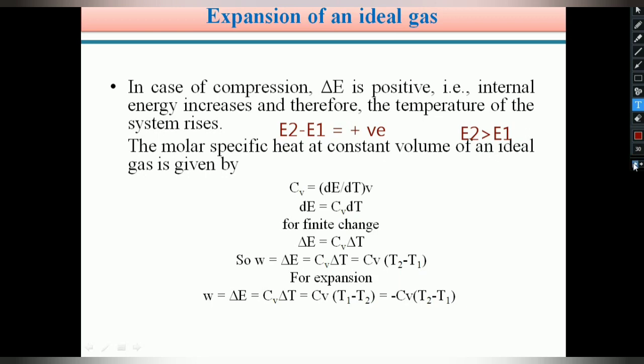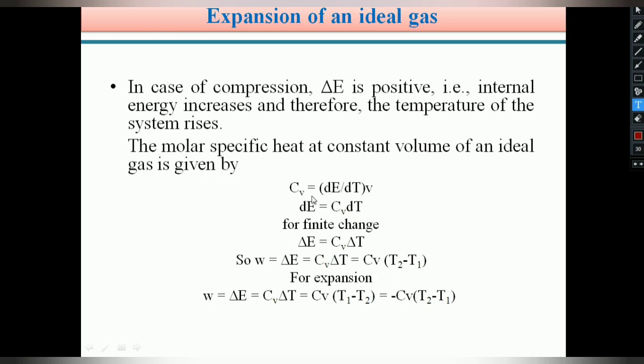Okay. Therefore, students, in adiabatic compression, W, work done on the system, is positive, and delta E is positive. Therefore, internal energy increases. Ultimately, the temperature of the system increases. Students, we already saw the molar heat capacities: Cp, specific heat at constant pressure. Similarly, we saw Cv, specific heat at constant volume. We know that Cv is equal to dE by dT. Here V represents constant volume.